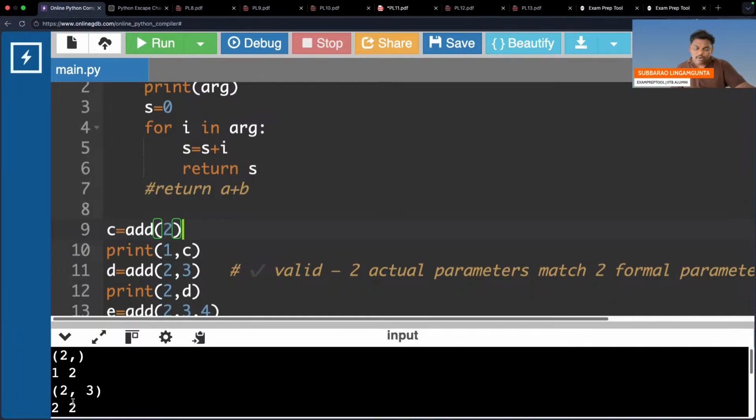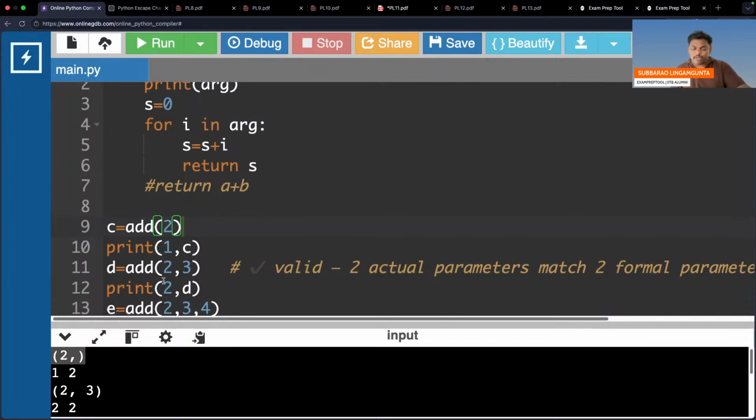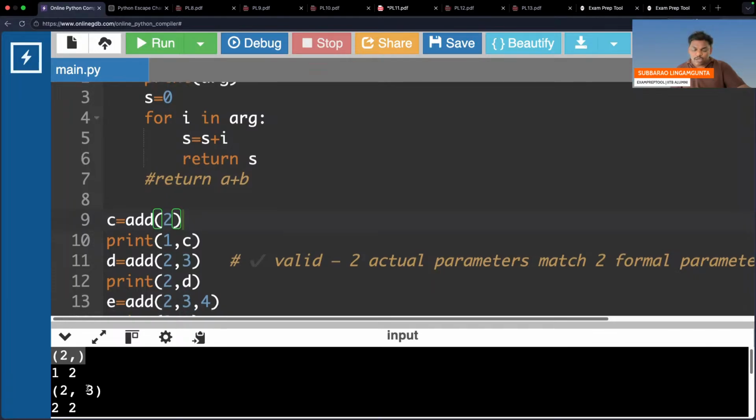See, all outputs are coming as tuples. Whatever is coming, it will store as a tuple. One element also is a tuple. Next one, 2, 3 went, so 2, 3 is printed. Afterwards, S is equal to S plus i, those 2 will be added. So 5. So second printf, 2 comma 5 will be printed. 2 comma 5 or 2 comma 2? Let's see.